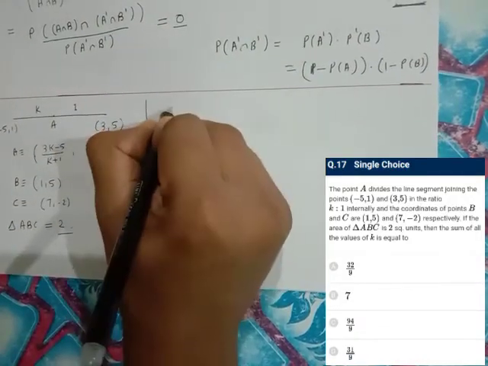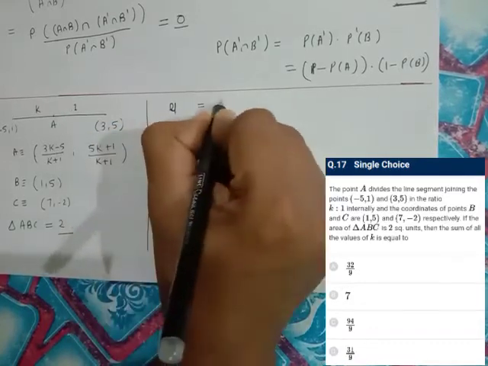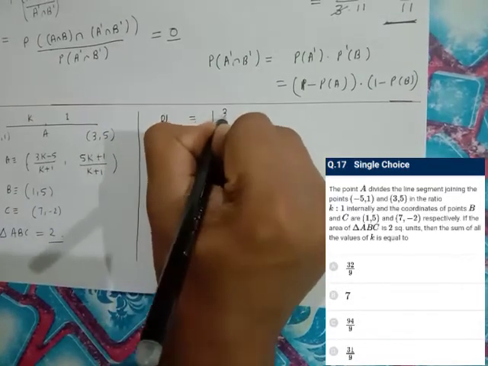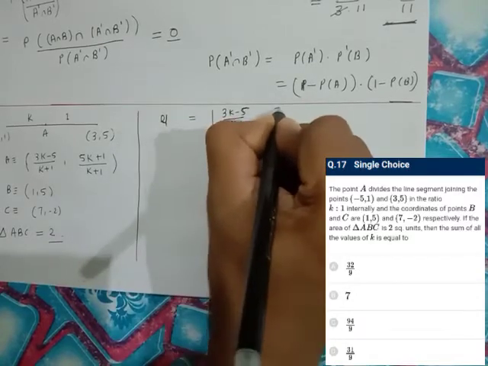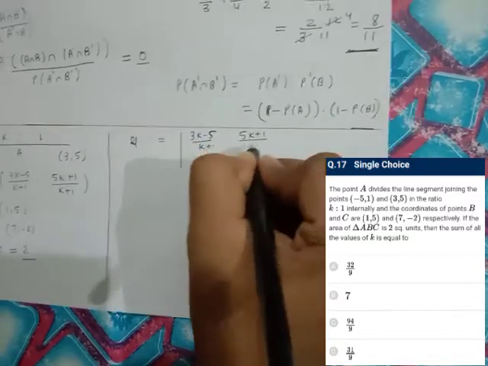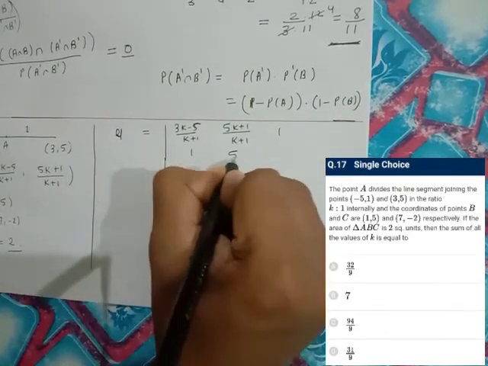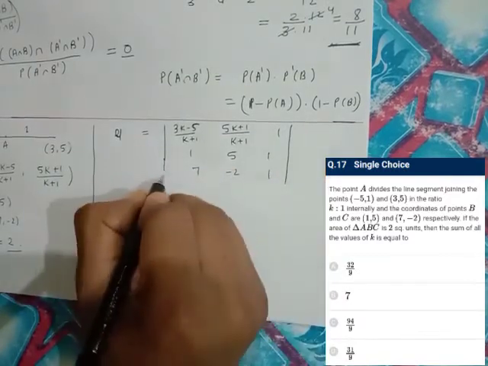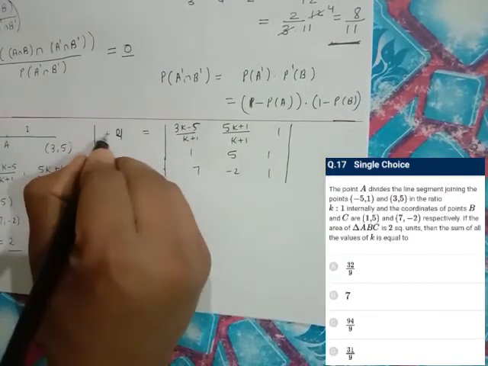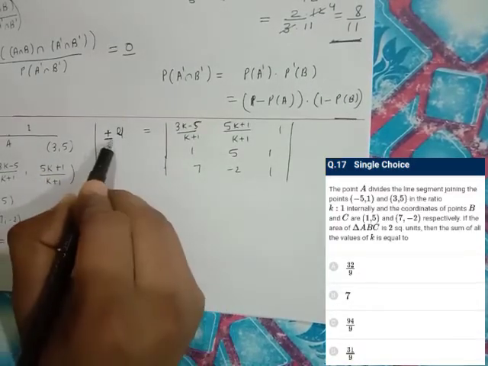Area is 2, which is half of the determinant, or just write 4 into the determinant (3k - 5)/(k + 1), (5k + 1)/(k + 1), 1; 1, 5, 1; 7, -2, 1. This will be plus minus 4. So actually the logic is that the main part of the question is here, plus minus 4.